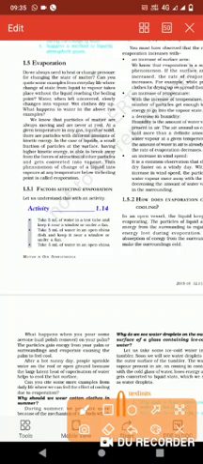I think you can learn all these topics if you learn all the notes also, and just keep in mind that you have to learn all the definitions.